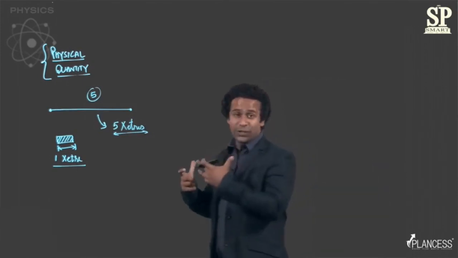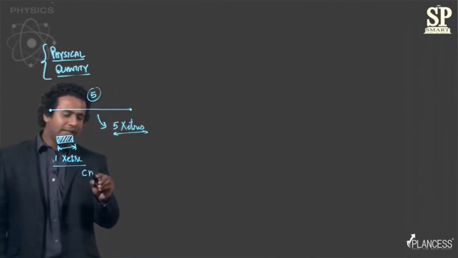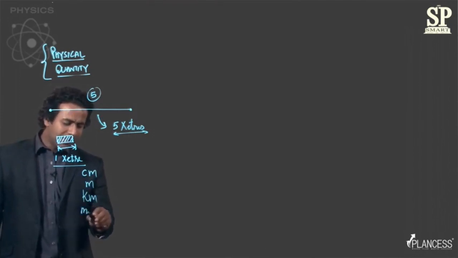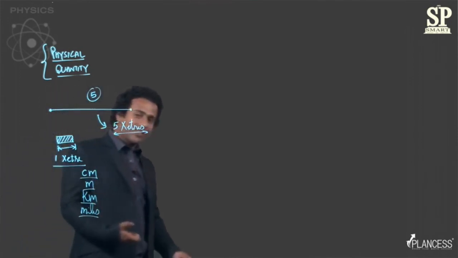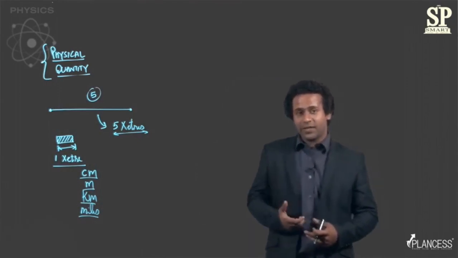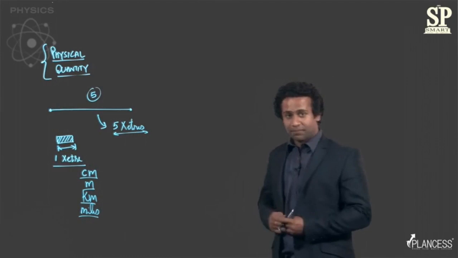In the case of length, you already know the standard units are centimeters, meters, kilometers, or miles. So now you can understand that we ourselves have chosen these lengths as reference so as to be able to measure any given length, right?